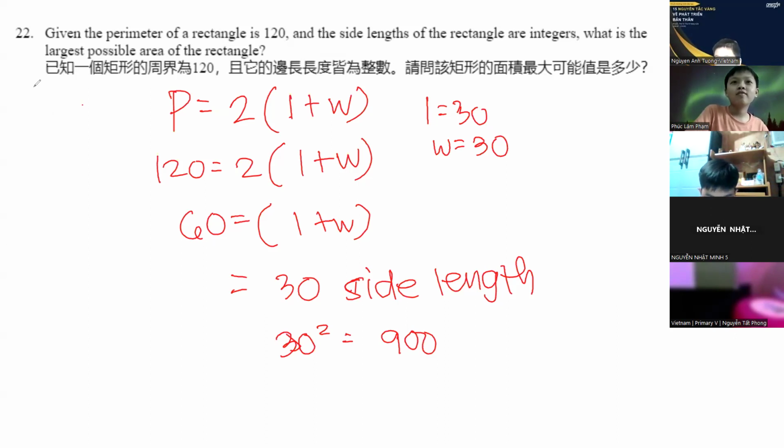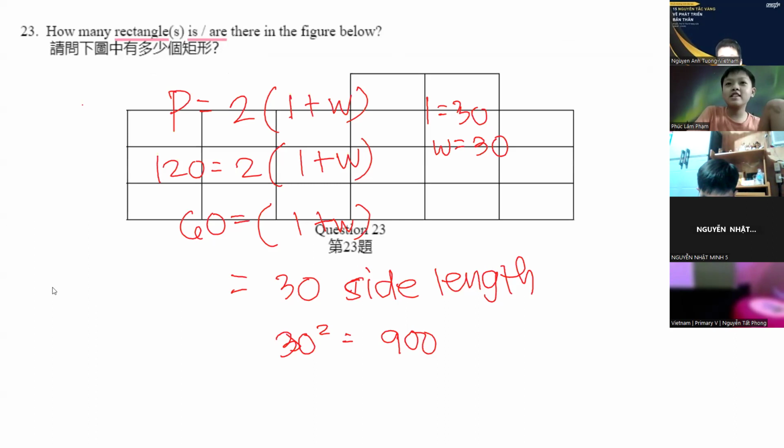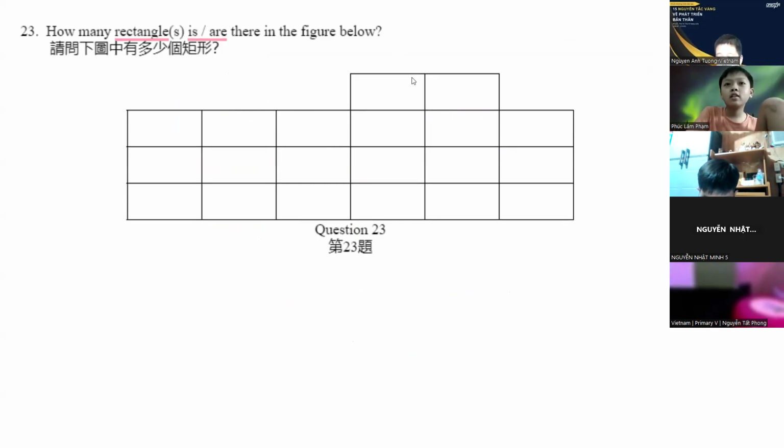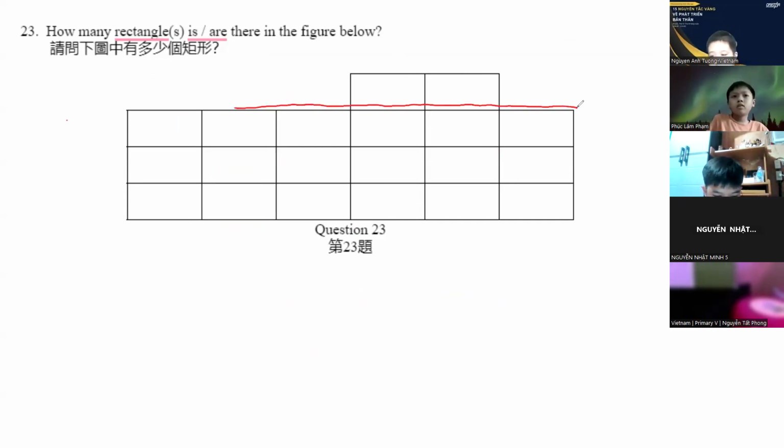So let's move on to number 23. How many rectangles are there in the figure below? Okay, so for this one, all we have to do is divide the figure into different pieces. So first, let's get this one here.